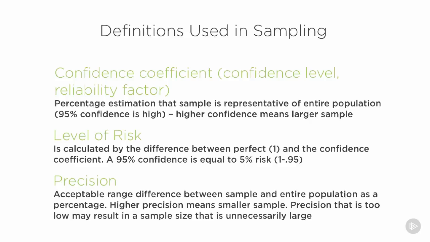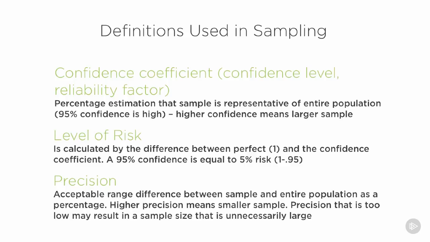The level of risk then is calculated as the difference between a perfect sample, which would be sampling 100% of the items, and the confidence coefficient. So if I have a confidence coefficient of 95%, we would say that our level of risk is 5%. And we see this quite often when pollsters indicate which electoral party someone is going to vote for.